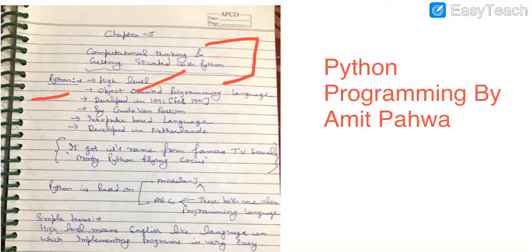Python is a high level object oriented programming language which was developed in Feb 1991 by Guido van Rossum, and it is an interpreter based language developed in Netherlands. So it got its name from the famous TV serial Monty Python's Flying Circus, which was telecast on BBC channel.